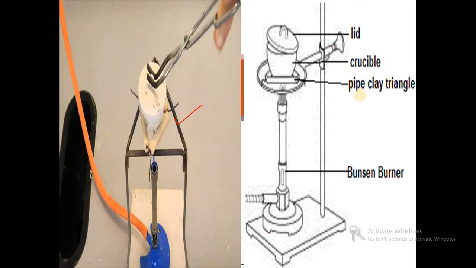Then this is the ignition technique. In ignition, a clay pipe triangle is used. The crucible is placed on it, and by using a burner we can heat it at high temperature. But in our laboratory we are using a mechanical burner, that is, a silica crucible heater. Within 5 minutes we can burn all the material by using this.